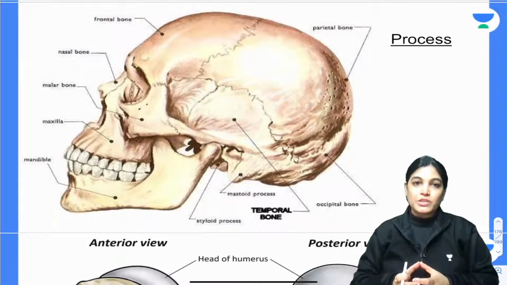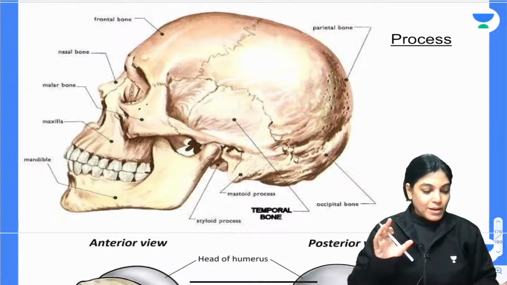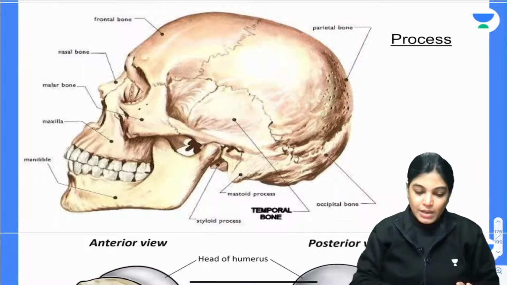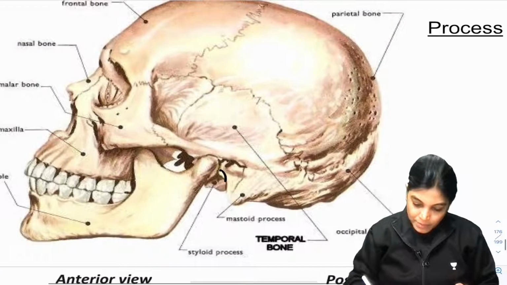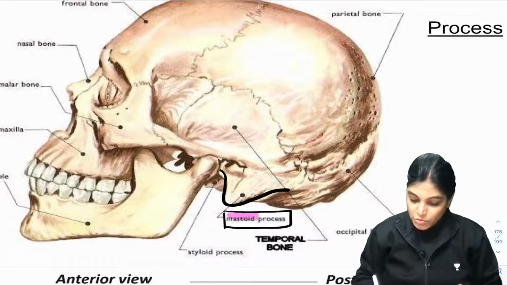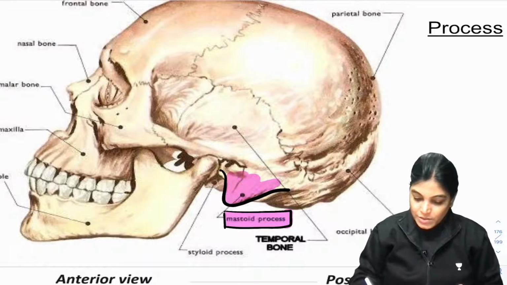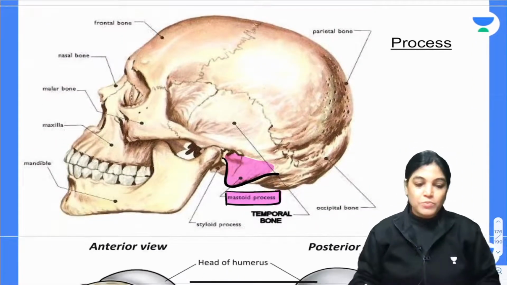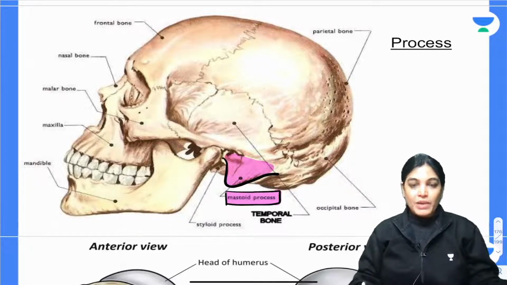See here in this diagram, this is the lateral view of the skull. When I enlarge this diagram, can you appreciate this process? This is the mastoid process. This is again part of which bone? This is part of the temporal bone, and this process is called the mastoid process. So the definition of processes is a localized elevation or projection of large size.